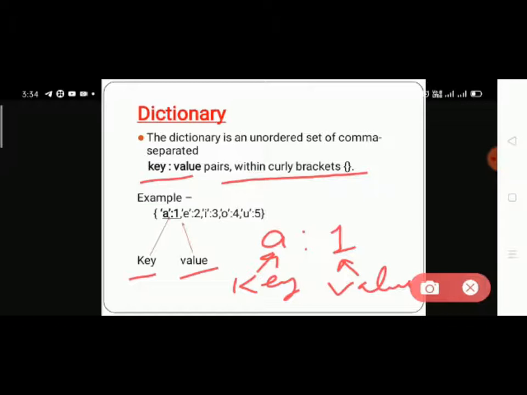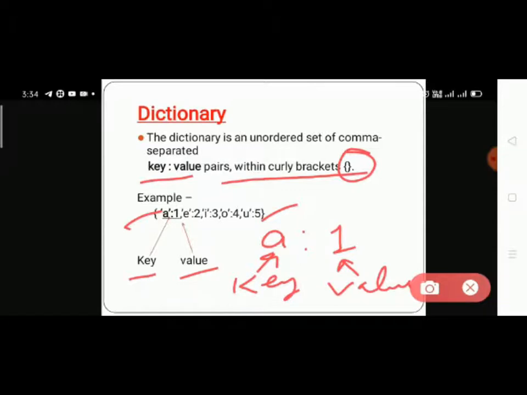In list we use square brackets, in tuple we use parenthesis, small brackets, and in dictionary we use curly brackets. Okay, this is the curly bracket. Clear? Those are shown in the beginning and last.